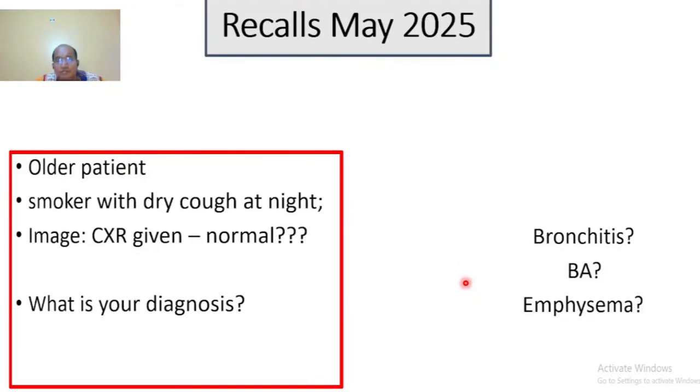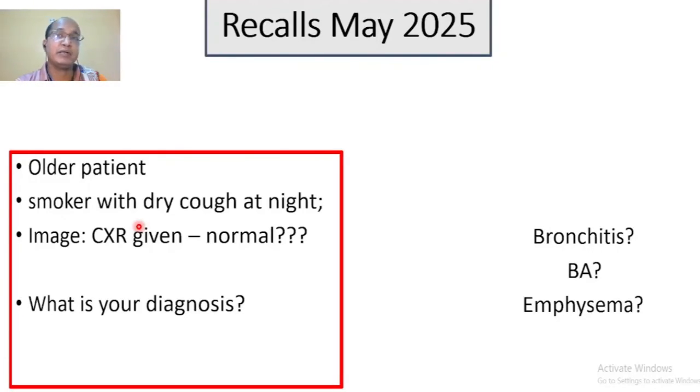Okay, next. This is another question. Older patient, a smoker, dry cough at night, and an X-ray was given in the image. I took a few seconds more for this X-ray because I could not find any abnormality, but I thought, why a normal X-ray given in such an exam?